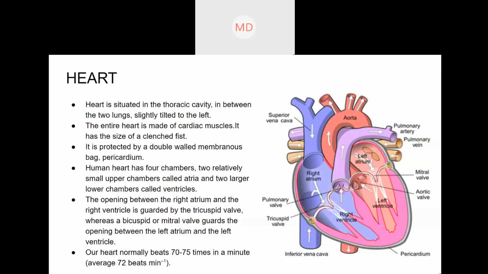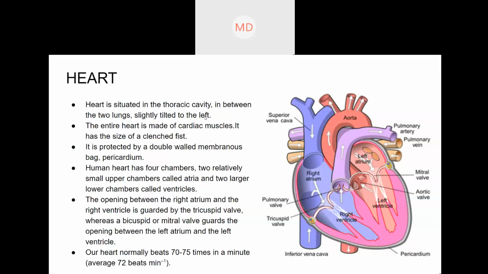So the size of your fist is almost the size of your heart. The muscles that make up the heart are known as cardiac muscles. So remember this point.